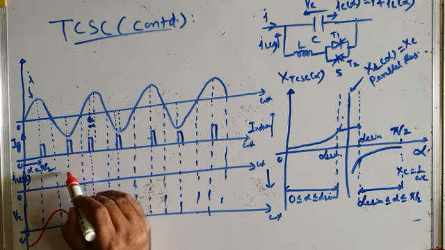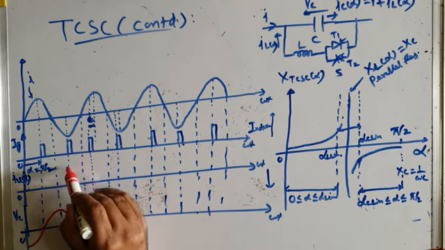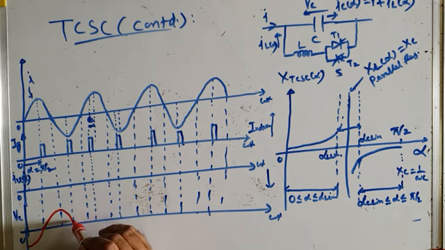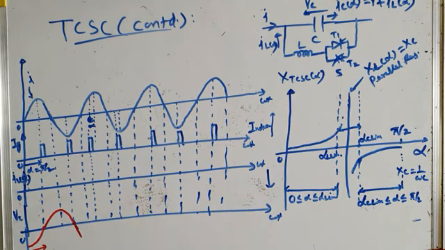Same is the case here. The next firing pulse, your control logic circuit is trying to issue here. When it tries to issue the control pulse here, what is the voltage across TCR? It is again zero, so TCR will not fire. So here also TCR current will be zero. Then obviously you can see here very clearly that alpha is equal to pi by 2. So you are trying to fire TCR at alpha equal to pi by 2. It is not firing because at alpha equal to pi by 2, the voltage across TCR, which is the same as capacitor voltage, is zero. So at zero voltage, the TCR will not fire.